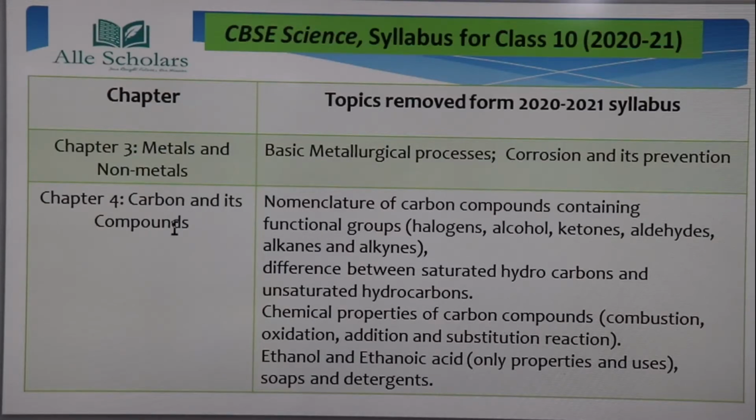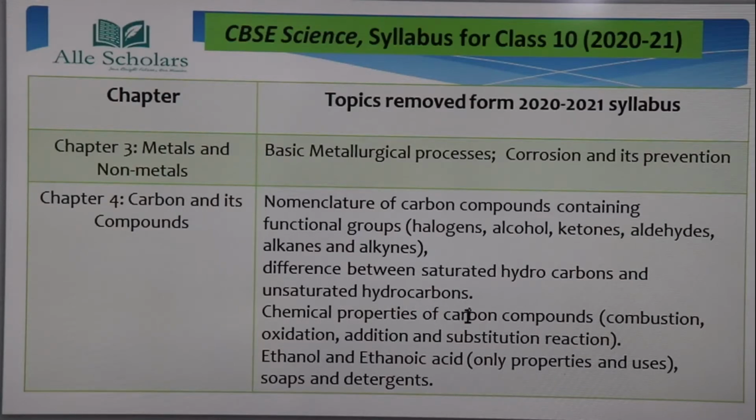Next, let's come on chapter 4, that is carbon and its compounds. There is a big change in this chapter. Most of the topics have been removed. As you can see, nomenclature of carbon compounds containing functional group, halogens, alcohol, ketones, aldehydes, alkenes and alkynes all have been removed. Difference between saturated hydrocarbon and unsaturated hydrocarbon has been removed. So you can see that most of the important topics of this chapter have been removed.